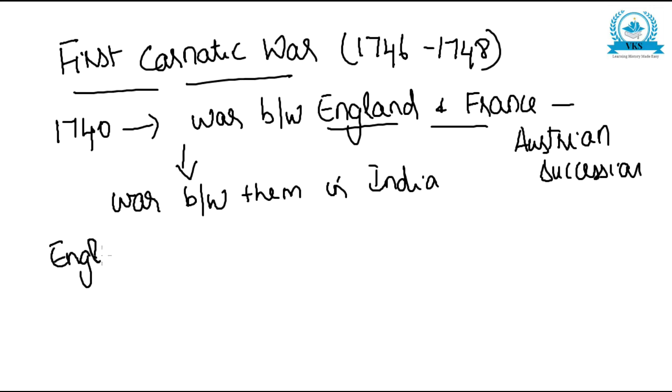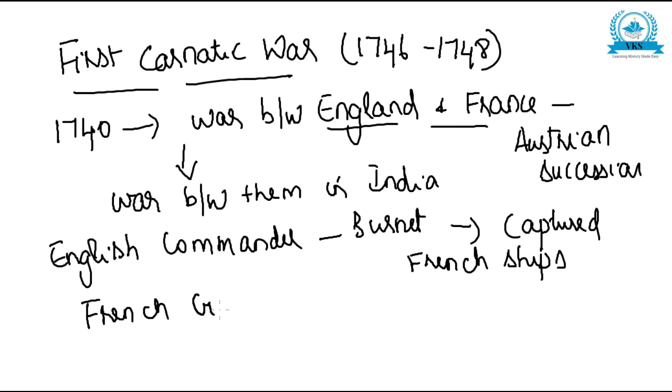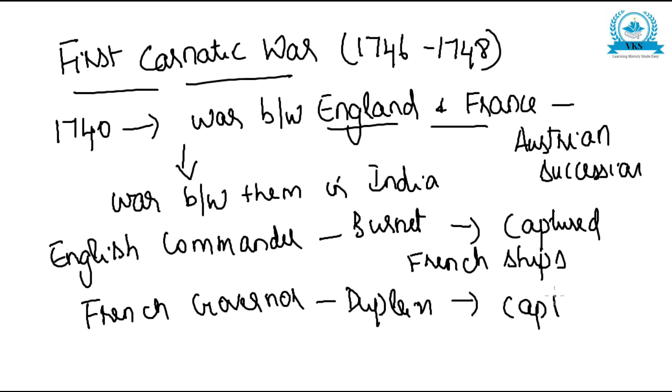And what happened in the war between them in India? The English commander, his name was Burnet, captured some French ships. During that time, the French governor, Dupleix, wanted to capture Madras, which was in the hands of the English.